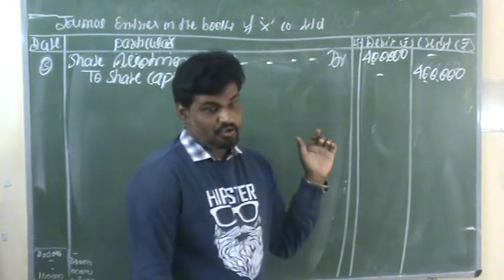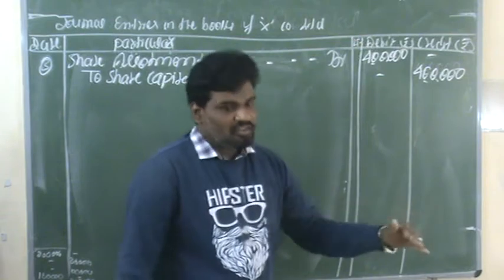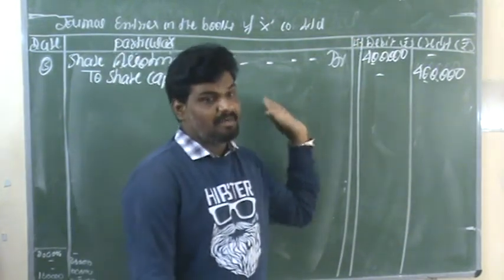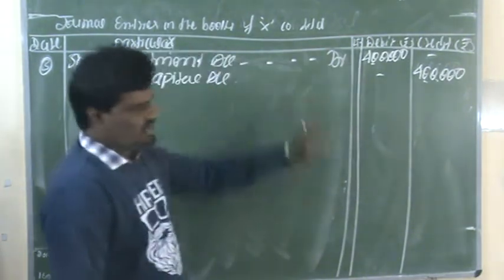This entry is related to allotment money due. When the allotment money is due, the journal entry is share allotment account debit to share capital account. Now we need to give the narration about the transaction.